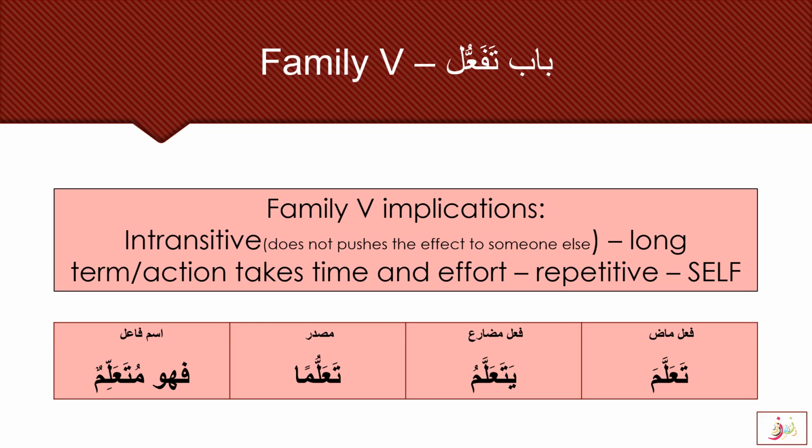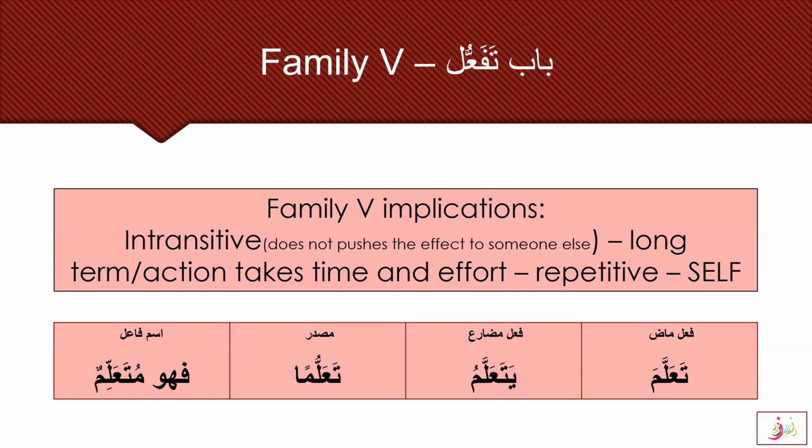But in family 5, as we'll see in the examples, the effect is not pushed, or it does not push the effect to someone else. It is only to the self. So here we can also say taghayyara means changed. Taghayyara is from the Ta'allama family and it means changes in itself.